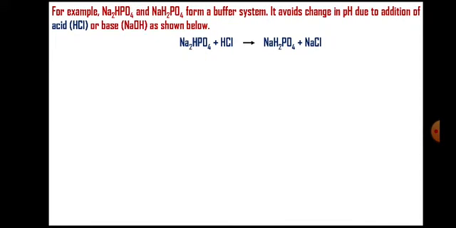In the earlier slide we have seen that when acids are added, acids will react with conjugate base. Here in this system, the conjugate base is disodium hydrogen phosphate. So disodium hydrogen phosphate will react with HCl to form NaH2PO4, that is sodium dihydrogen phosphate, plus NaCl. Sodium dihydrogen phosphate is a component of that buffer system.